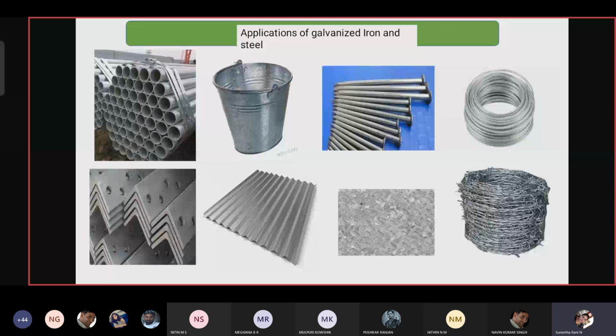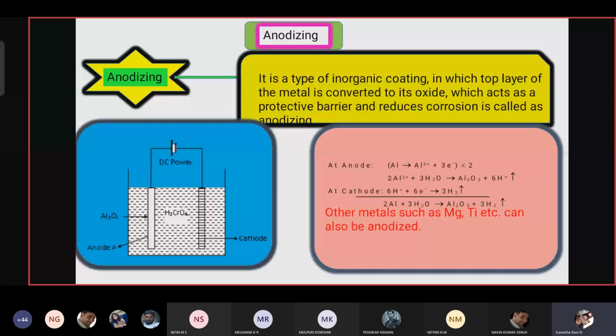Next is anodizing. Anodizing is a type of inorganic coating where the top layer of the metal is converted into oxides. Here we are not coating anything; whatever metal we are taking, we are converting its surface into its product. What is the product formed? Say, for example, we take aluminium. Aluminium is the anode metal. Its property is to liberate electrons.